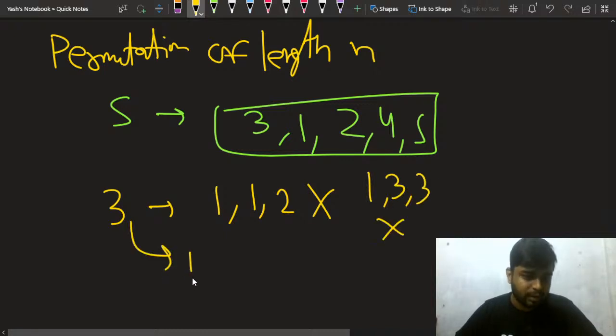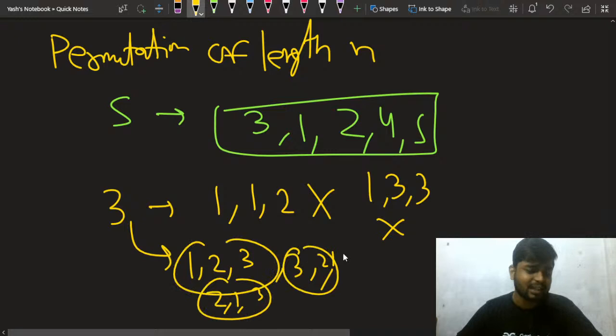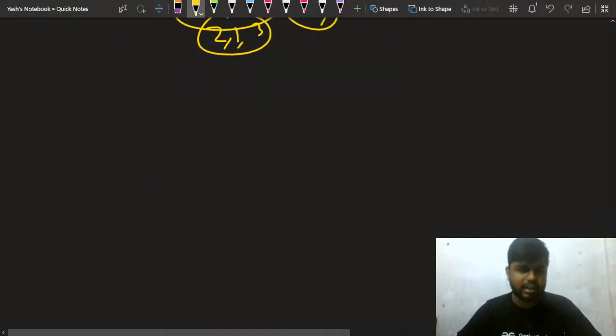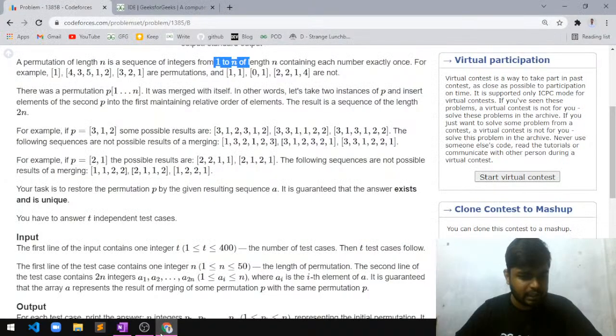For length 3, the permutation can be 1 2 3, or 3 2 1, or 2 1 3, anything like that. All the elements from 1 to n should be present exactly once, and they can be in any order, either sorted or not sorted. Okay, so this is what the definition of a permutation means. Now let me quickly move to the next part.